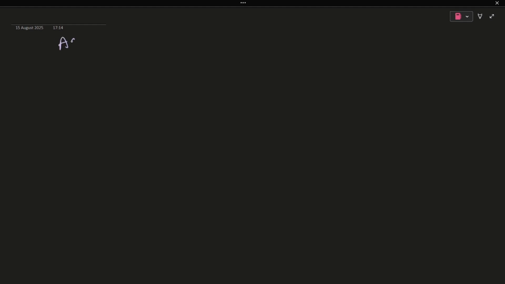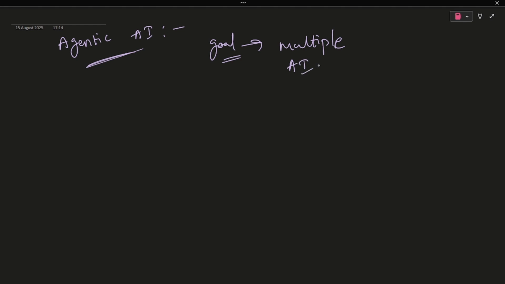Next, what is agentic AI? Agentic AI means a system where multiple AI agents collaborate and communicate and handle complex multi-step workflows to achieve a final goal. Here, we have one goal, and there are multiple agents, not a single agent. Multiple AI agents.